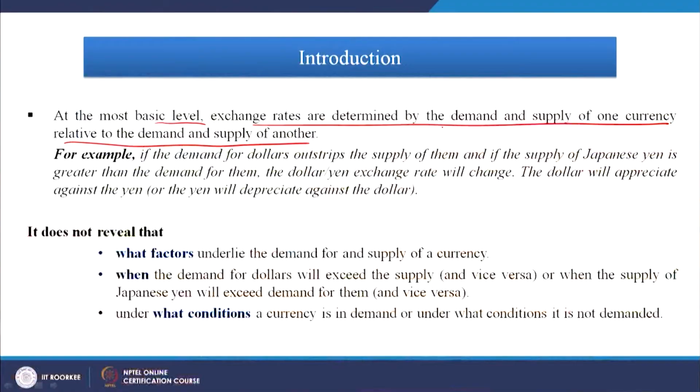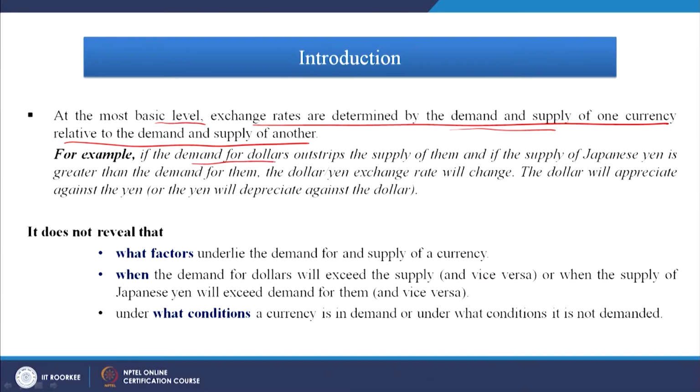It is determined by the demand and supply of one currency in comparison to the other. For example, how much demand for the rupee is there in comparison to the dollar, or how much the euro is in demand, what the supply level is. This demand and supply level in the market dictates the exchange rates.